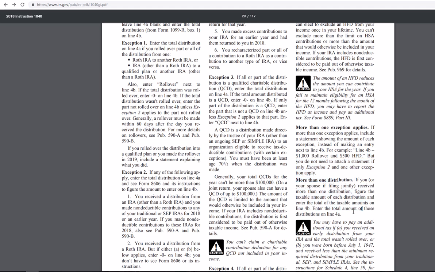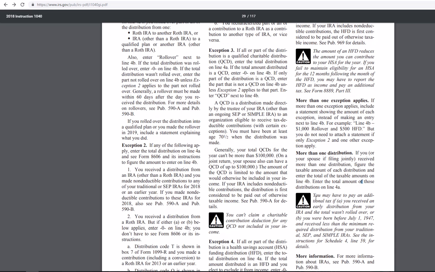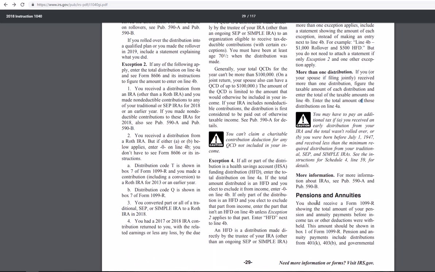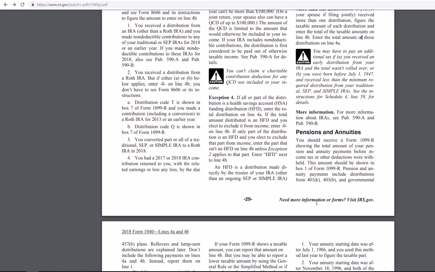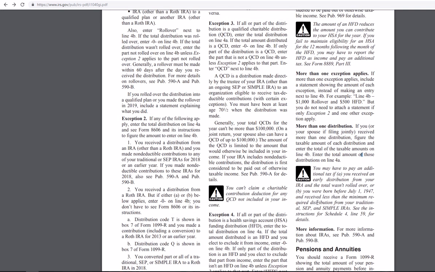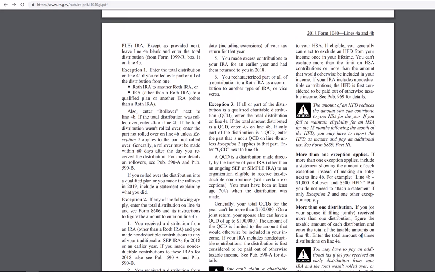Let's see, yada yada, if you pay additional tax. Yeah, so there are penalties if you pull things out inappropriately. So these are the Form 1040 instructions, page 29 of the IRS 2018 version. Hopefully this has been helpful.